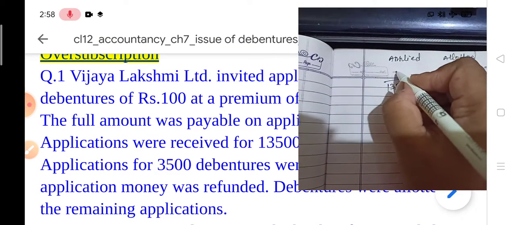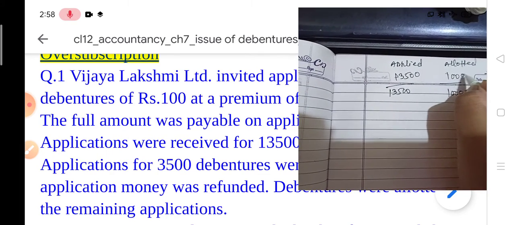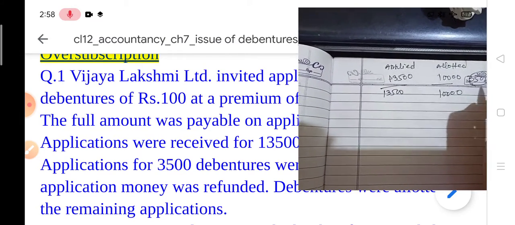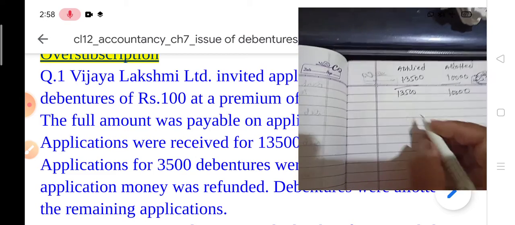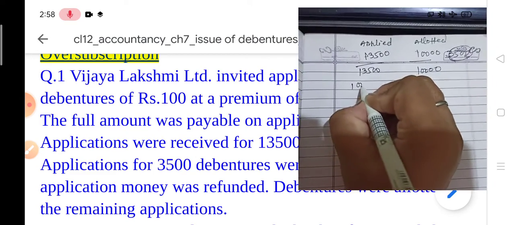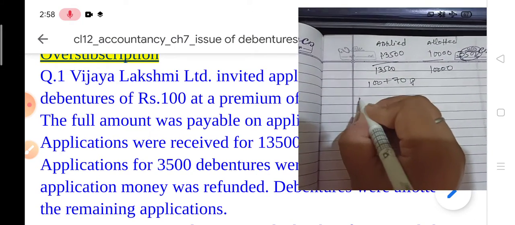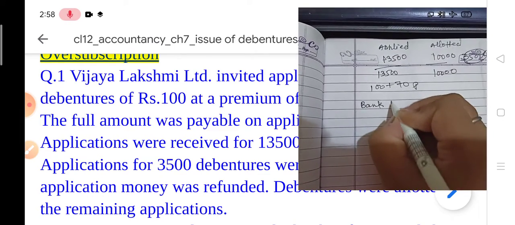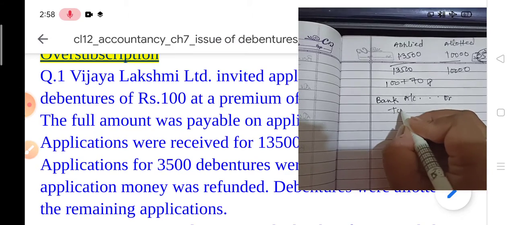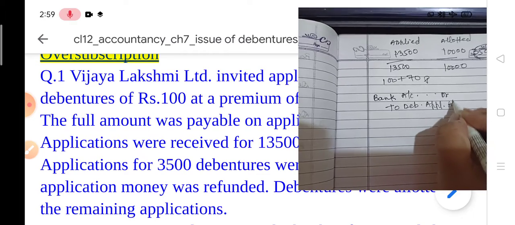Now these are the debentures received on application, and allotted only 10,000. So 3,500 debentures are refunded. Now you have to make the journal entry, and the one debenture amount is given as 100 plus 70. This 70 is for premium. So the journal entry you have to make is: bank account debit to debenture application account.